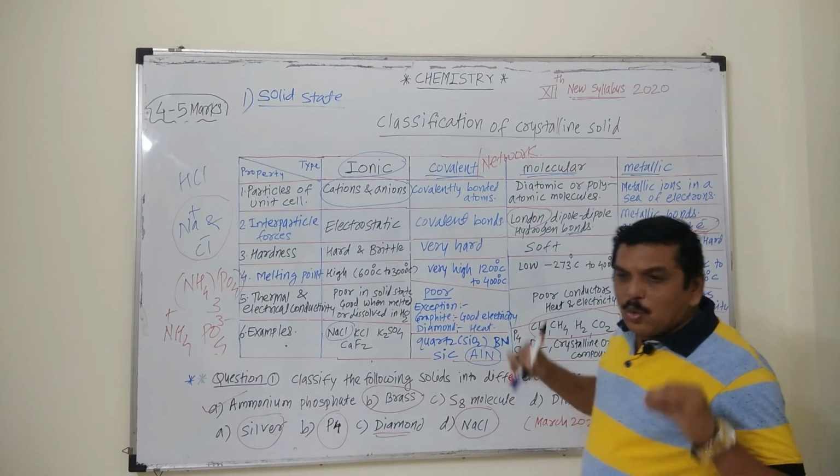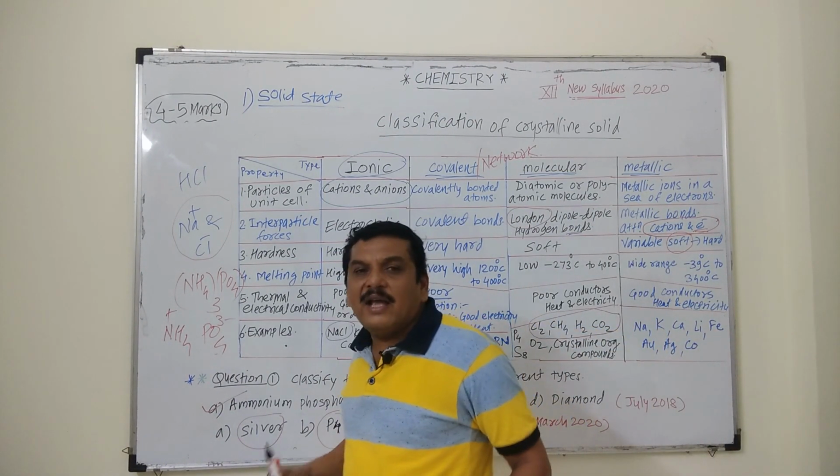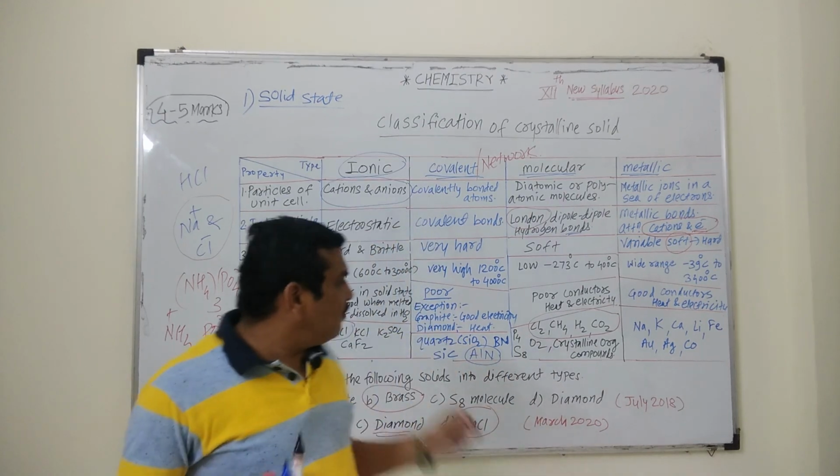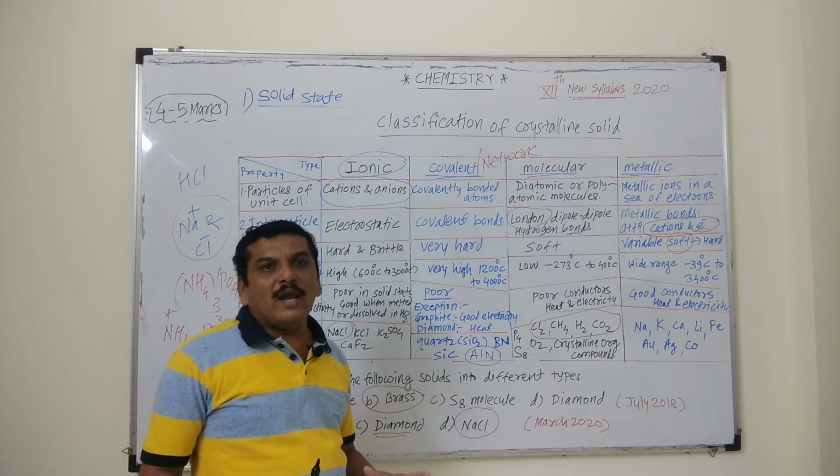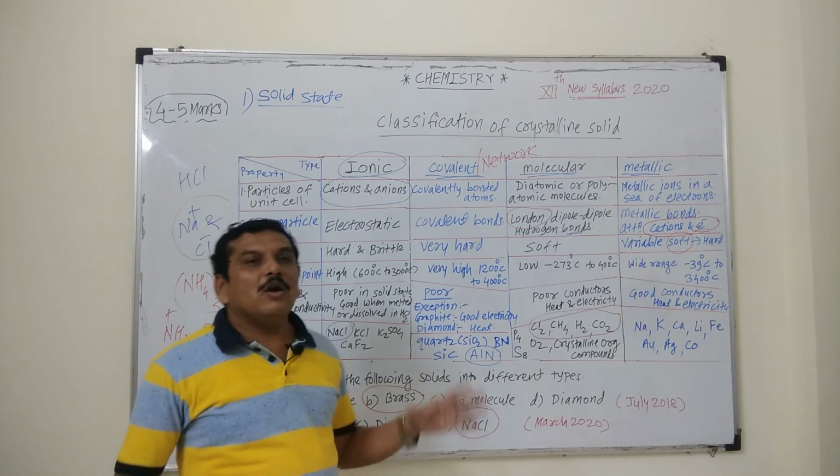In this way, we have to only identify the structures of the mentioned substances, whether it is ionic, covalent, molecular or metallic.